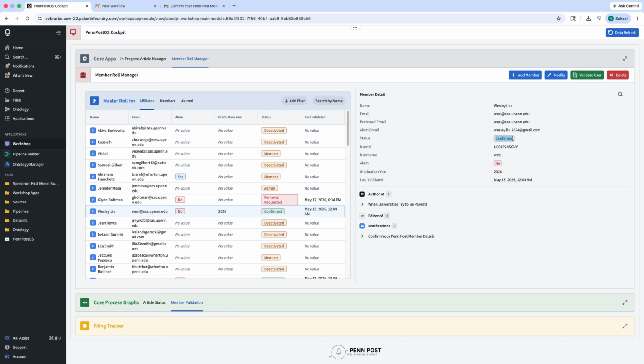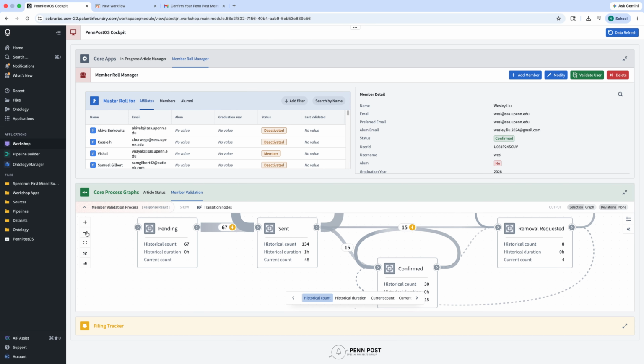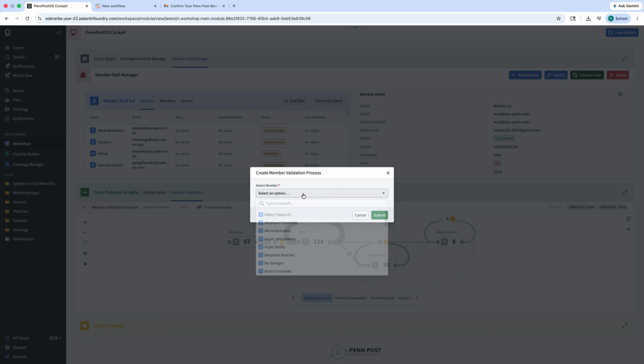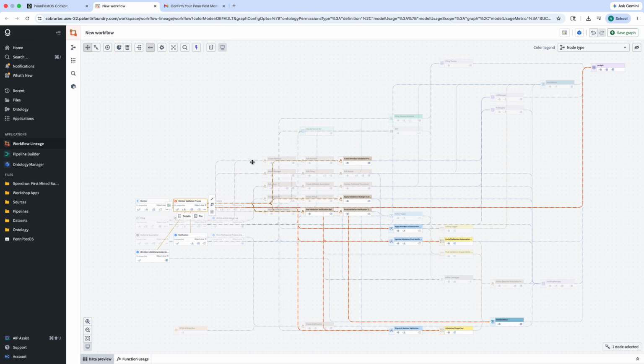But the more interesting part is the operational loop built on top of that ontology. An operator can trigger a validation workflow directly from Workshop. That action creates a validation object and fires an automation pipeline. The automation generates personalized Google form links containing pre-filled member information and dispatches them through a Dockerized Flask notification service integrated with the Gmail API.